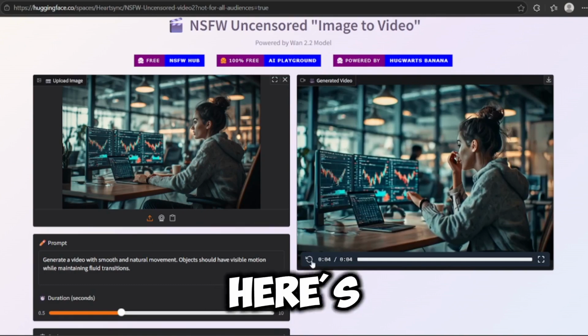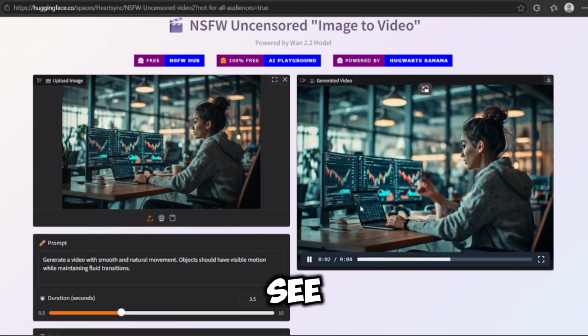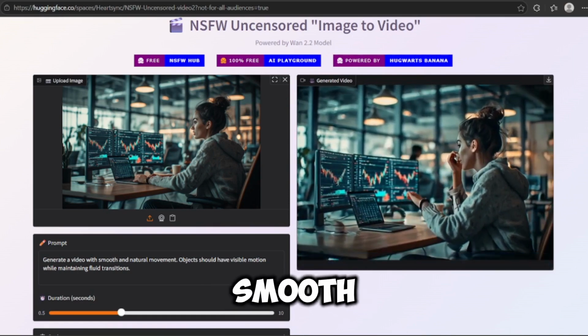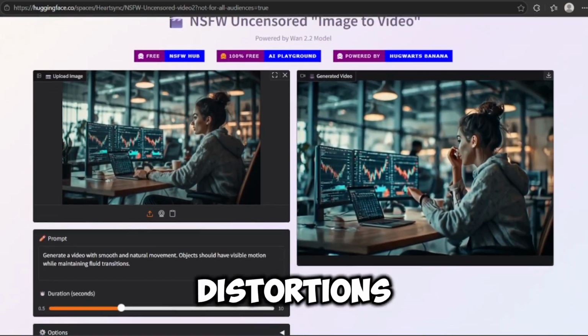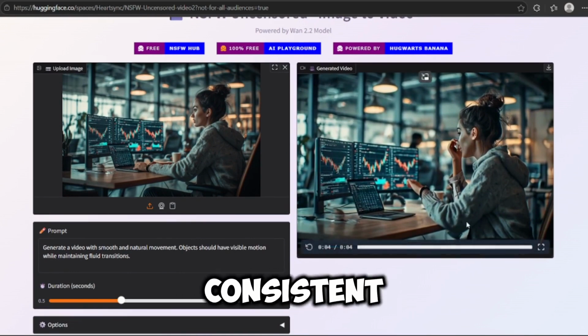All right, here's the result. As you can see, the motion looks very smooth. There are no weird glitches or distortions. The lighting stays consistent and the subject moves naturally.